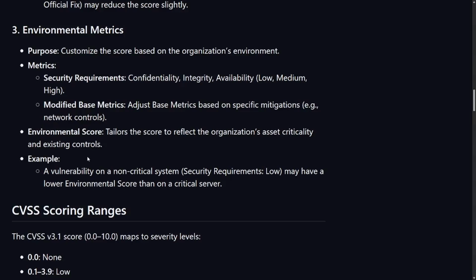When I think environmental, I think, how is the environment? How easy of a target are you, right? That's what I think when I think environmental. How easy of a target are you, right? And that would sum up your score. If you're a really, really good target, then you're going to have a higher score, which means that CVSS score is going to go up.